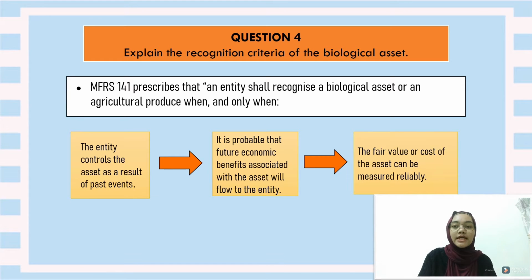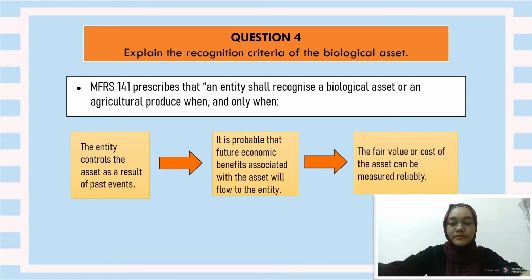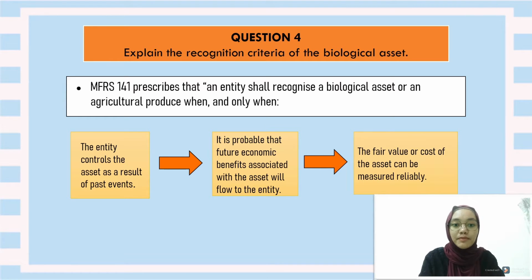Okay, number 4, I will explain the recognition criteria of the biological asset. MFRS 141 prescribes that an entity shall recognize a biological asset or agricultural produce when and only when there are 3 things. Number 1, the entity controls the asset as a result of past events. Second, it is probable that future economic benefits associated with the asset will flow to the entity. And the last one is that the fair value or cost of the asset can be measured reliably.